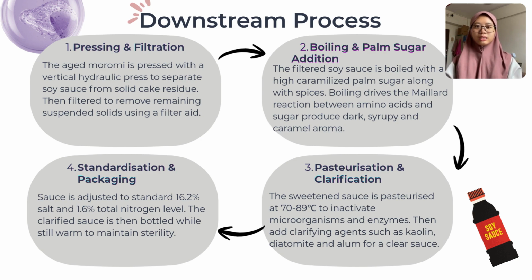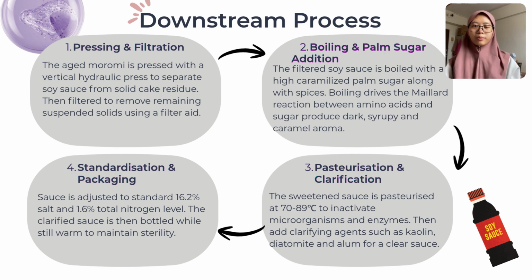Once fermentation is complete, the Moromi still needs 4 downstream processes before it becomes the sauce we recognize. First, pressing and filtration. The aged Moromi is pressed with a vertical hydraulic press to separate soy sauce from solid residue. Then, it is filtered to remove remaining suspended solids using a filter aid.